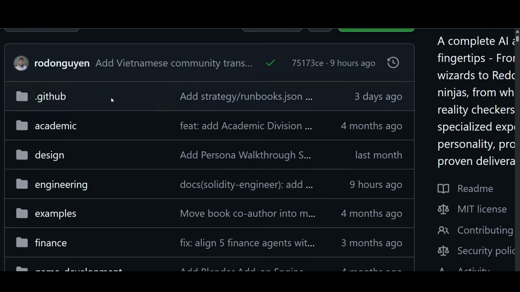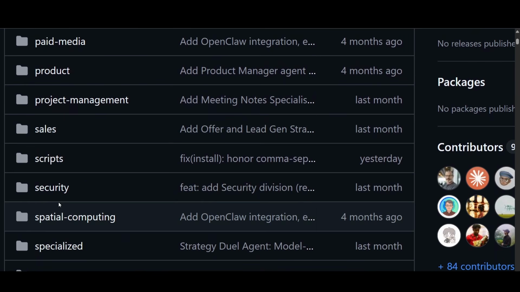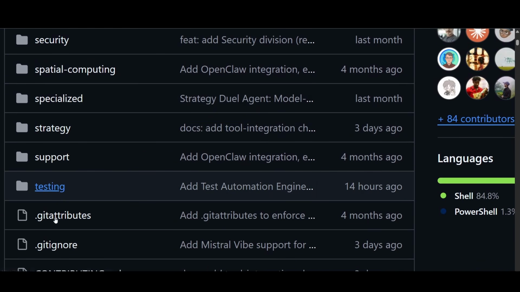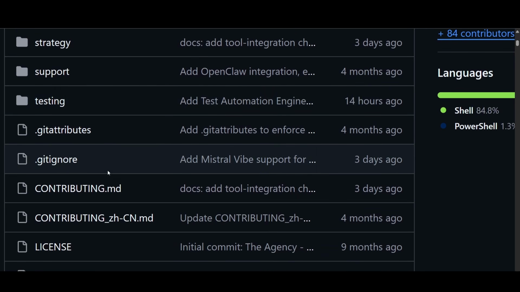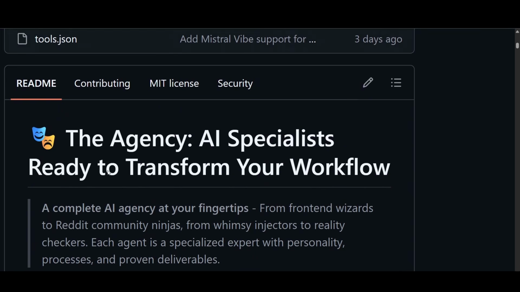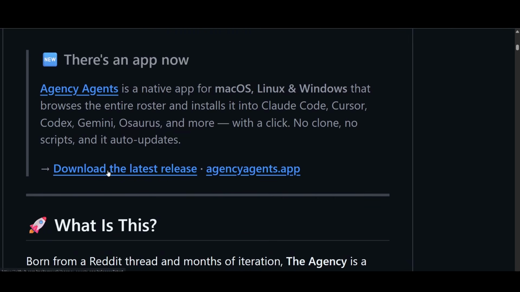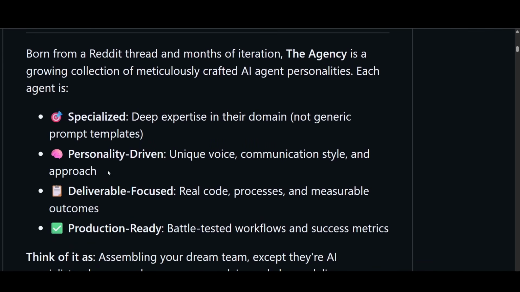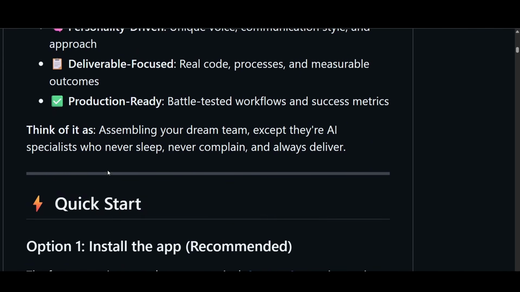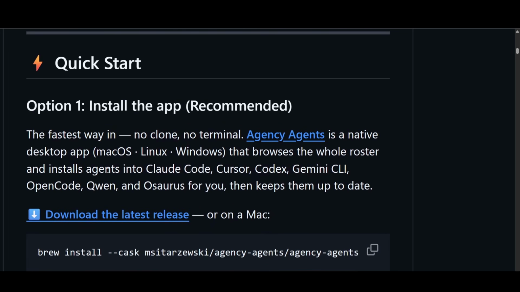Not only this engineering, here you see for finance, game development, healthcare, project management, and also this strategy, support, testing, all of this they have included. And also this repository is compatible with popular AI development tools like Claude Code, GitHub Copilot, Cursor, Gemini CLI, Codex CLI, Windsurf, so that it is easy to integrate this specialized expertise into existing development workflows.